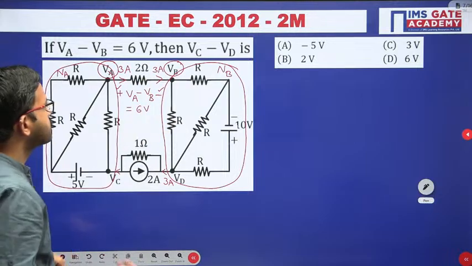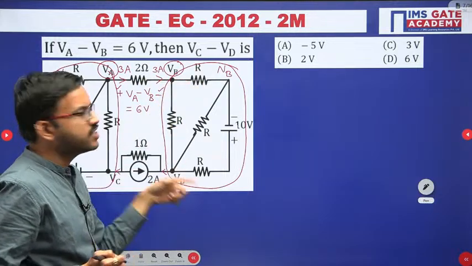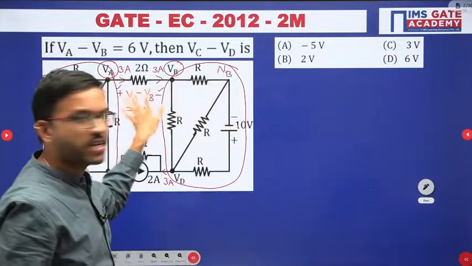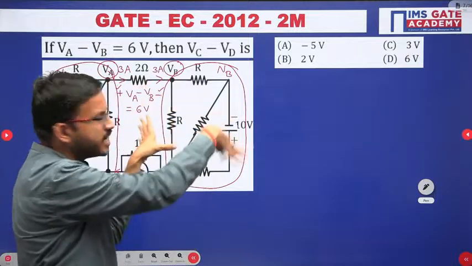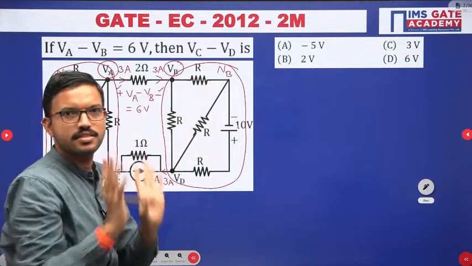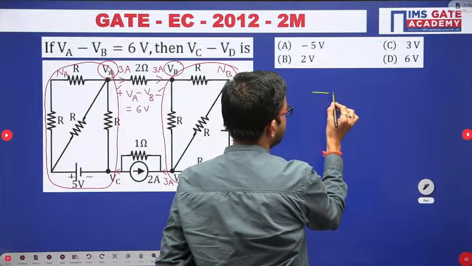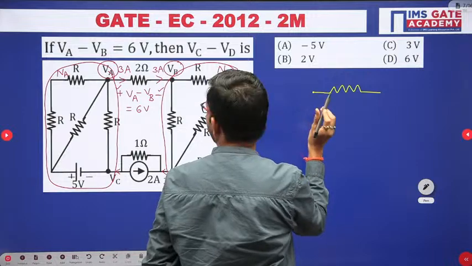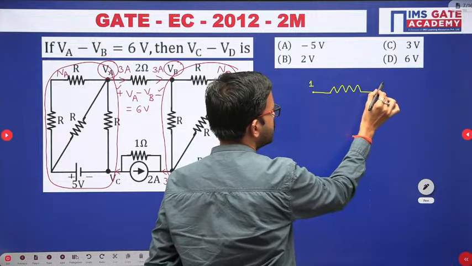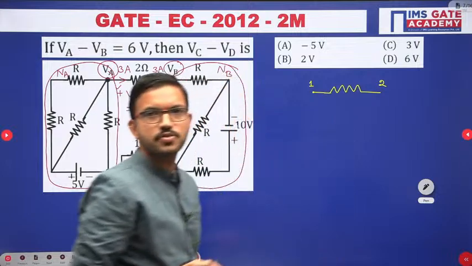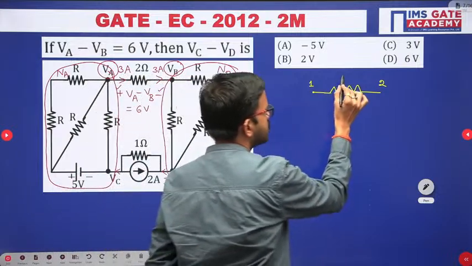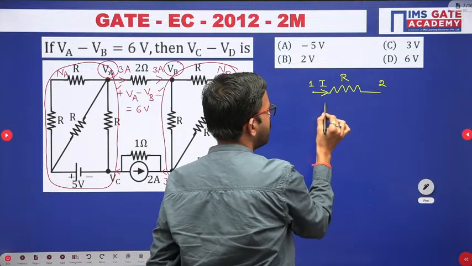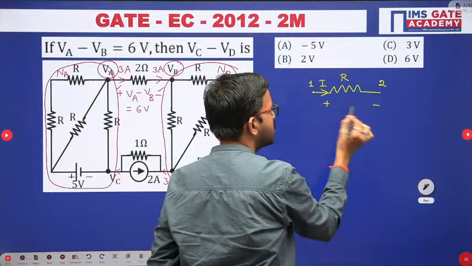Because whatever I have discussed, just for easy understanding, instead of this much network, say you simply have a resistor. Suppose here you have terminal 1 and terminal 2, and between 1 and 2 you have one resistor. Suppose the current I is flowing like this, then obviously you get the polarities plus here and minus here.